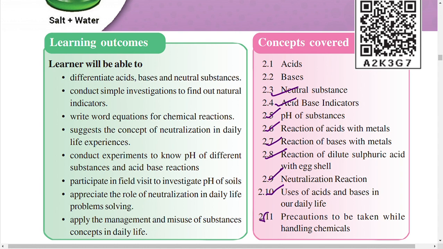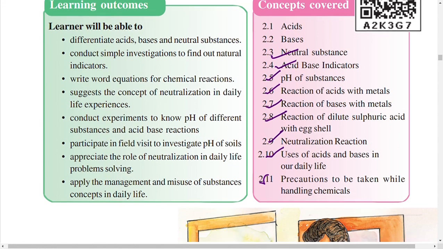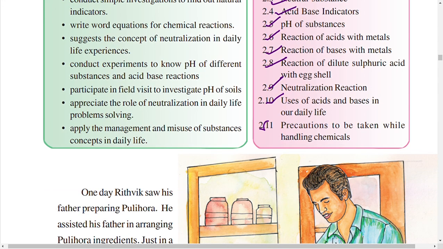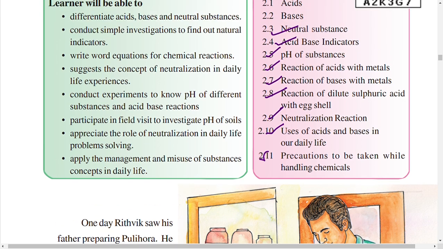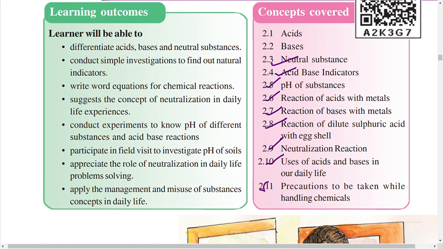All these concepts are covered under this lesson. But in this video, we will cover up to acids and bases and neutral substances.